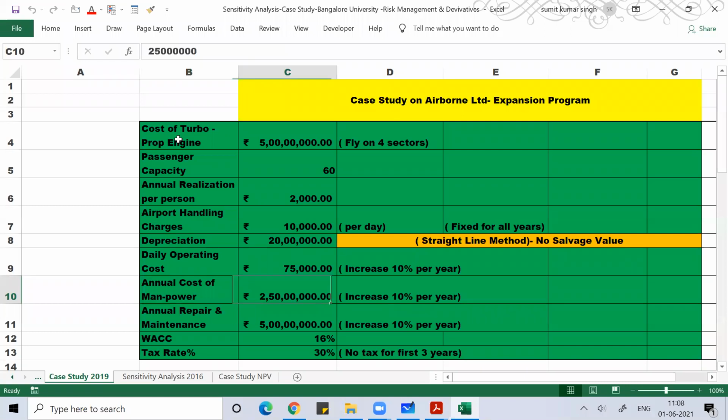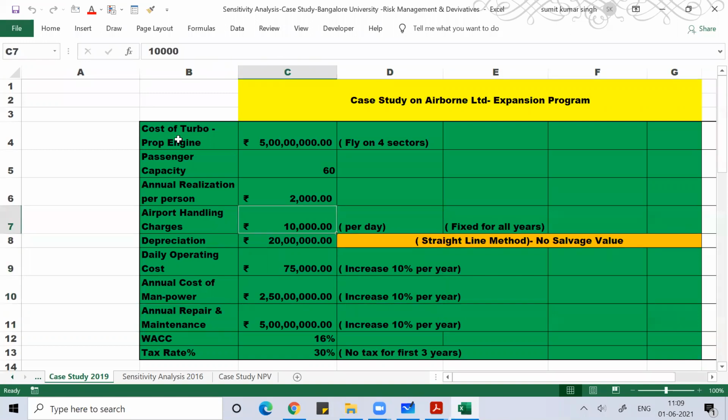Daily operating cost is 75,000 rupees, which is increasing 10% year on year. Annual cost of manpower is around how much? You can calculate how many zeros are there. You have six zeros, like 25 and six zeros. So this is 2 crore 50 lakh, and that is your annual cost of manpower. Then annual repair and maintenance is given to you. So this is 5 crore, and this is again increasing by 10% per year.